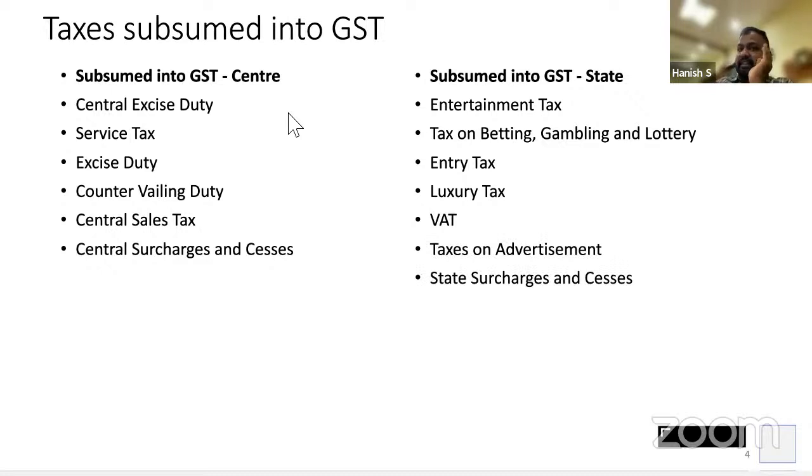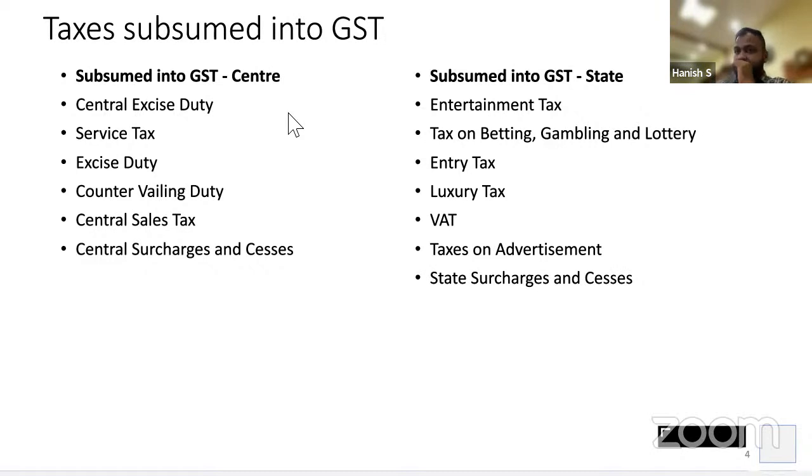If you look at the central laws, we had excise duty and service tax. Then there is countervailing duty, called CVD, when I import goods. Central sales tax and central surcharges and cess. We had Krishi Kalyan cess, social welfare surcharge, secondary and higher education cess, and SBC also. Point is, now we don't have to remember all this; even I don't remember. All these cesses were removed when GST was introduced.